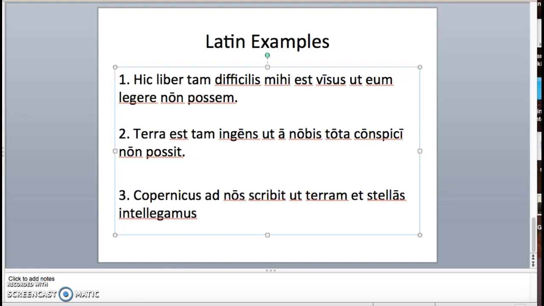There's no tam, ita, sic, or tantus in the main clause, and the answer is not telling us the result of Copernicus writing to us, it's telling us the purpose. It's not telling us what happened, it's telling us why he chose to write to us. And it's in order that, because he wanted us to understand the earth and the stars. Okay? All right, I hope this helps, and I'll see you in class so that we can tidy up any misunderstandings.